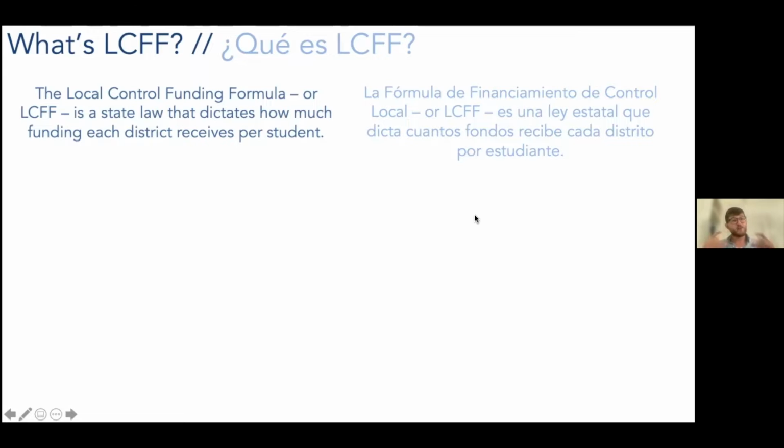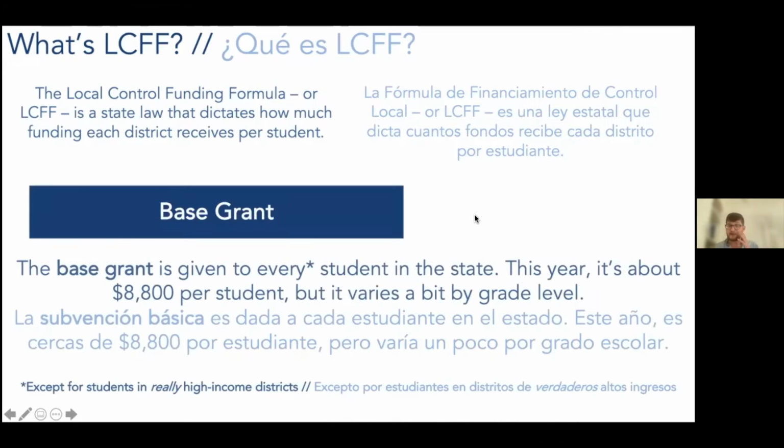LCFF funding has three major parts to it. The first is the base grant. The base grant is given to basically every student in the state. It's not exactly every student. There are some super high wealth districts that opt out of this. But for the most part, every student in the state is going to get a baseline $8,800. And that's going to vary by grade level. I think kindergartners and then high school students actually get more, and there's less money for students in the middle, but I don't quite recall off the top of my head. But on average, it's about $8,800 that's just going to come to the district for every single student they serve from the state of California.